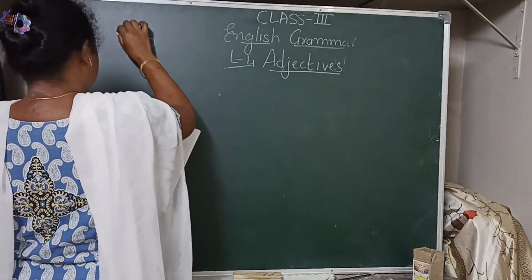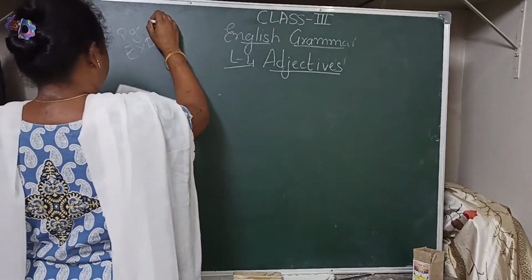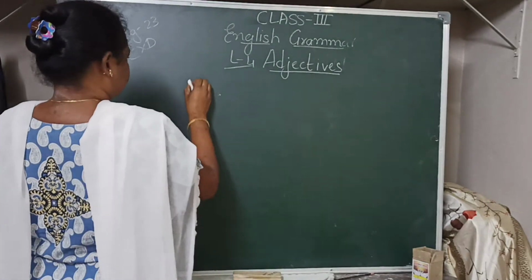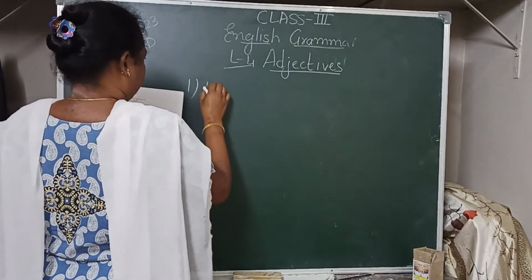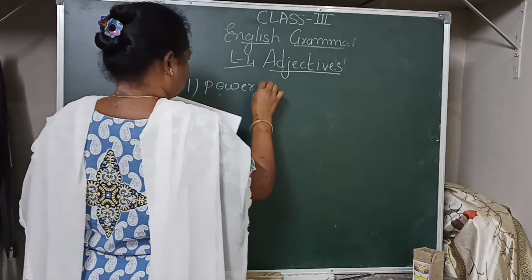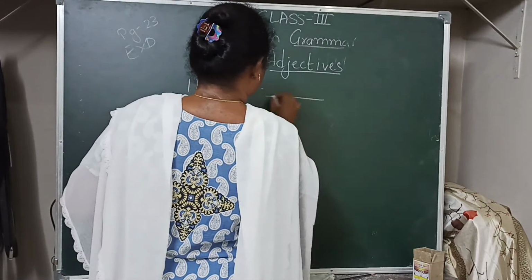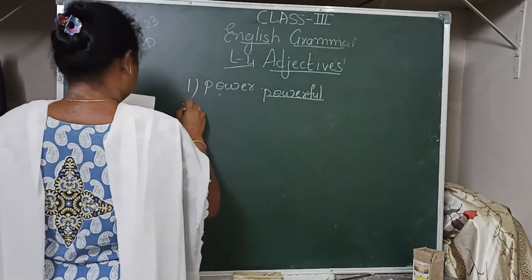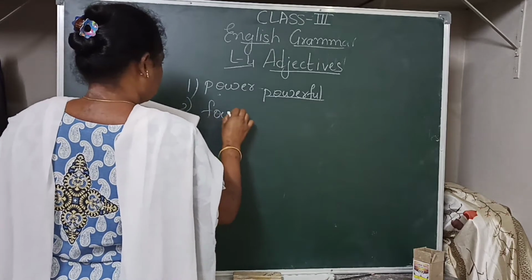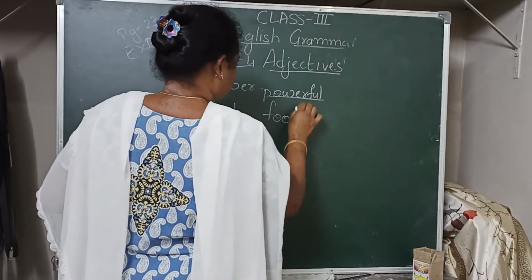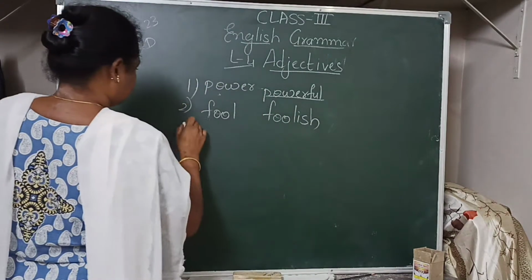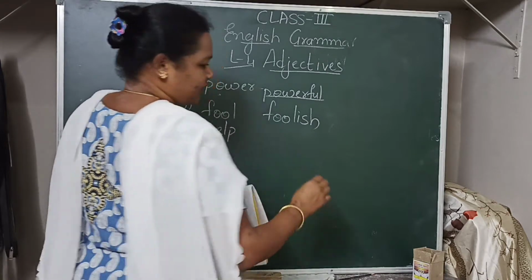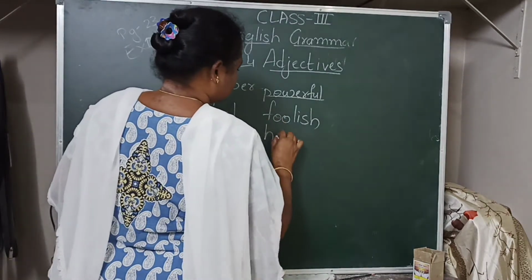Exercise D on page number 23. Power. Powerful. Fool. Foolish. Help. Helpish. We can't write helpish. We'll write helpful.